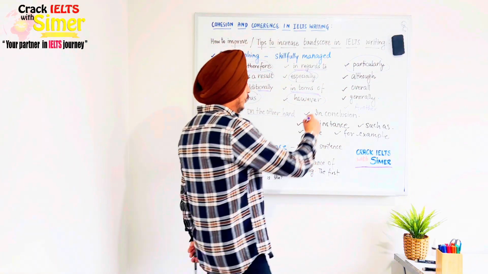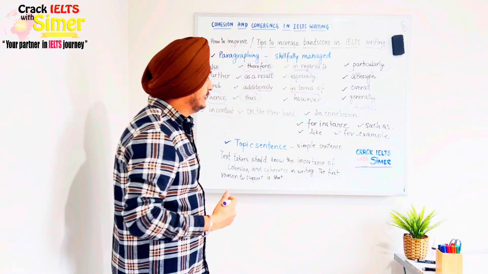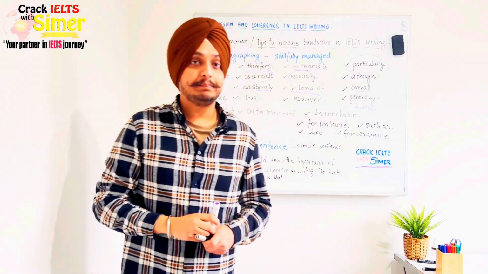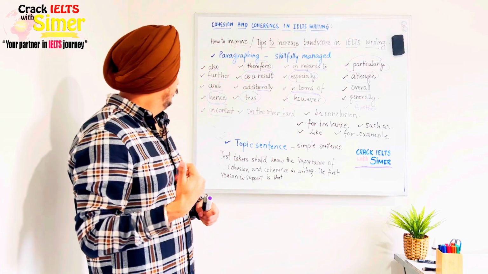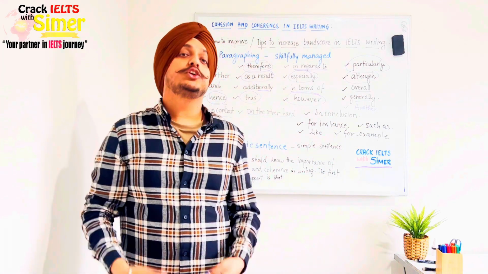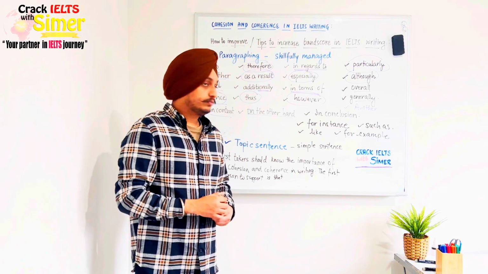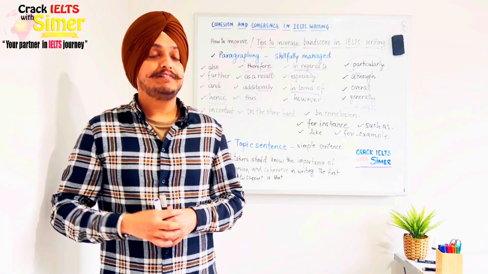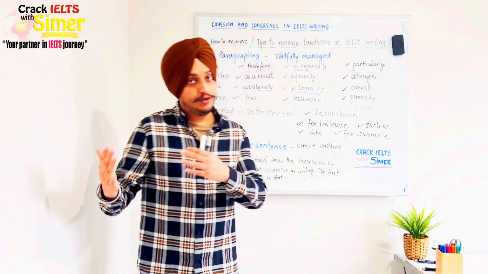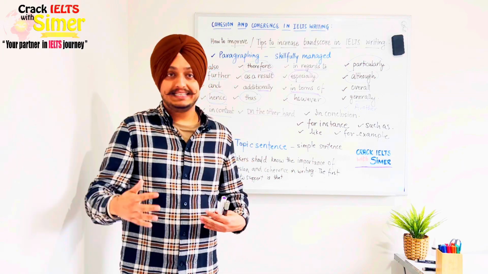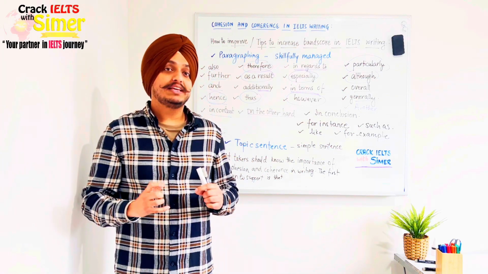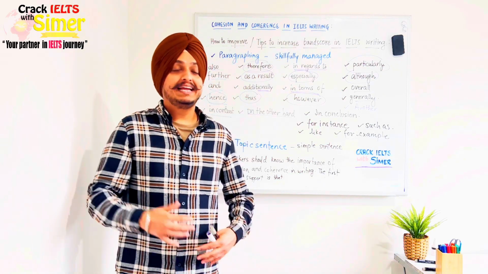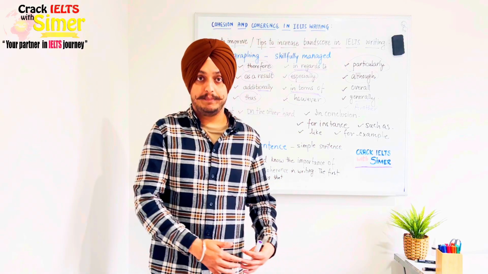And then overall and generally are both academic, and they're used in the same context. So when you're writing something and trying to give an overall view of something, you use these words. So overall and generally, they're used in academic writing. When you're writing the overview, you say overall this, or you say generally this. They can also be used in an essay when you're giving the gist of something. Overall, it's beneficial for, or overall, it brings more advantages than drawbacks.